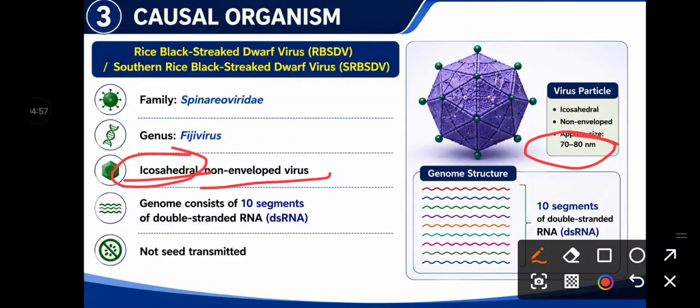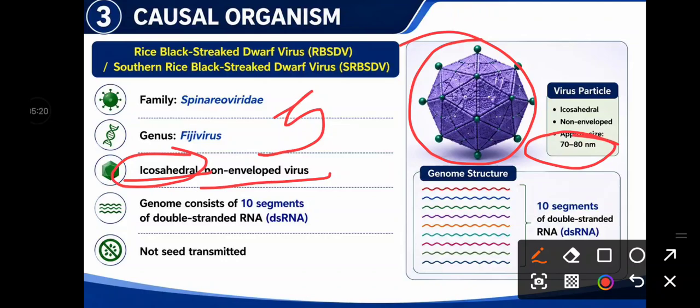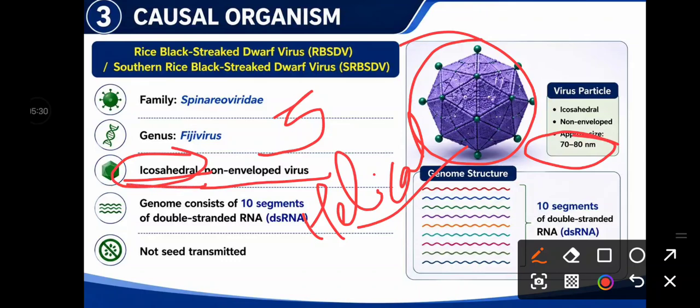Icosahedral is a type of symmetry specifically for spherical or polyhedral viruses. I have already discussed in my previous video in the plant virology series that viruses show three types of symmetry. One is helical symmetry, which means a flexible or rigid rod. The second important symmetry is icosahedral symmetry for spherical viruses, and the third is bacilliform symmetry for bullet-shaped viruses.